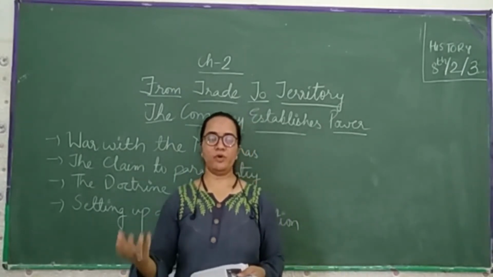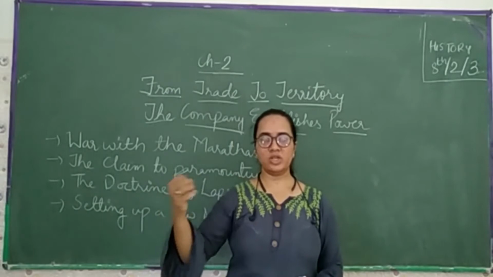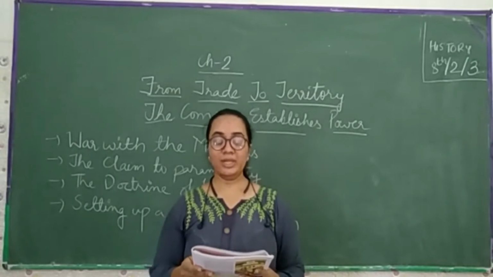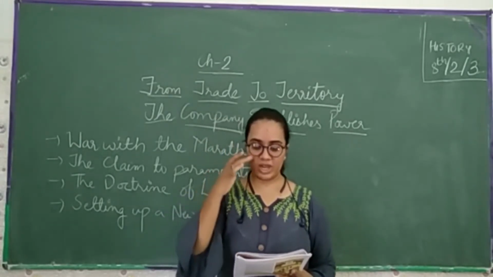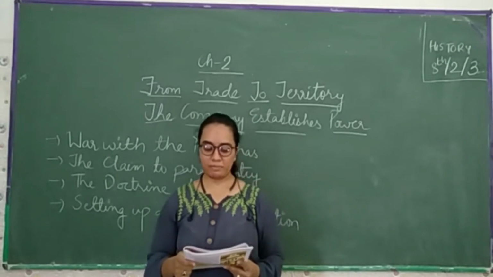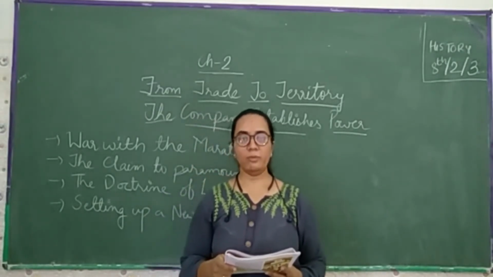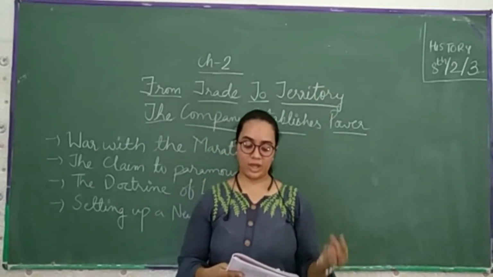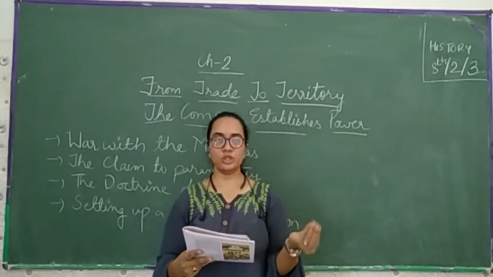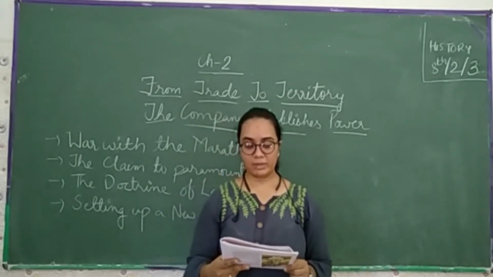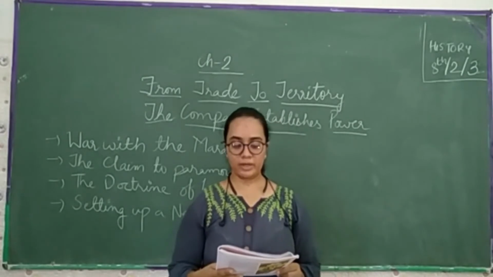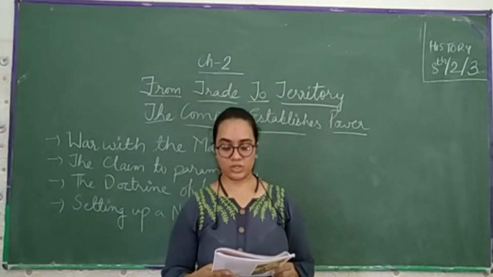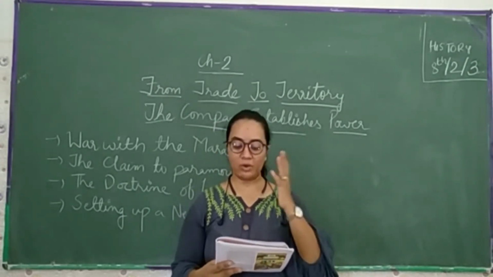How the East India Company fought with the Marathas. The Maratha people are generally found in the region of Maharashtra. From the late 18th century, the company also sought to eventually destroy the Maratha power, with the defeat in the third Battle of Panipat in 1761. That is, at the end of the 18th century, the company sought to destroy the Maratha power. The Maratha dream of ruling from Delhi was shattered.